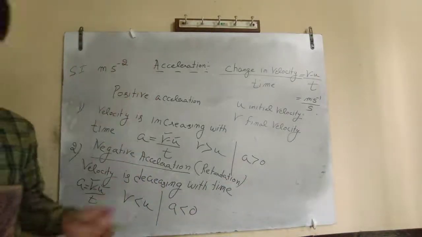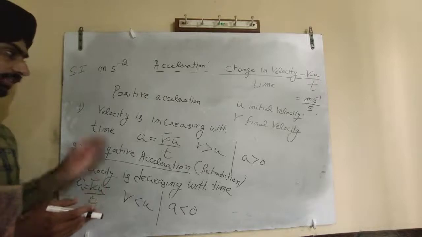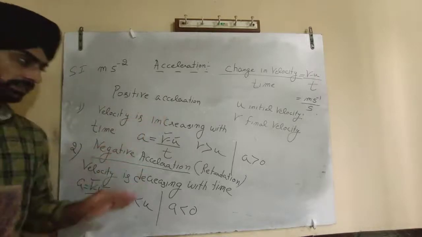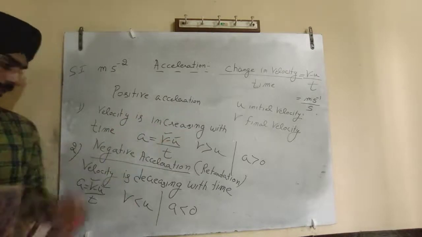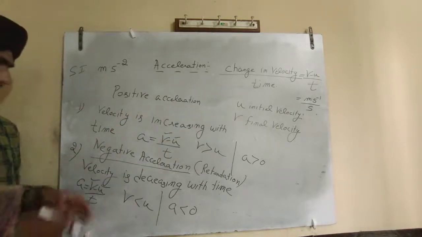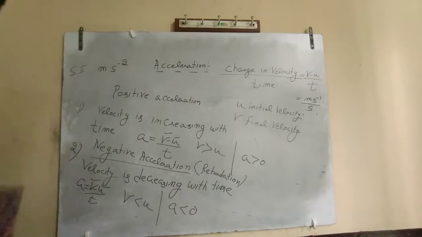So we have done the acceleration. We have done two types of acceleration, positive acceleration and negative acceleration. In positive acceleration, velocity is increasing with time, but in negative acceleration, velocity is decreasing with time. So this is the concept.